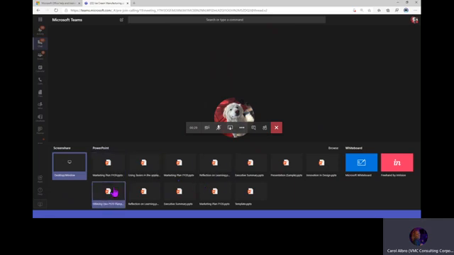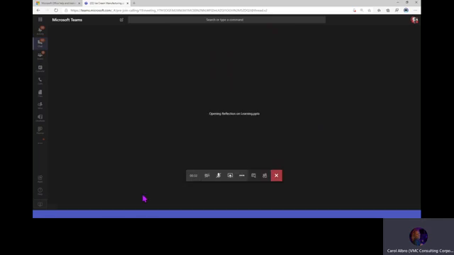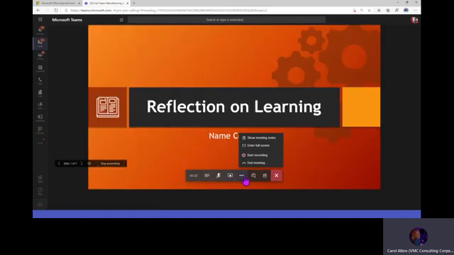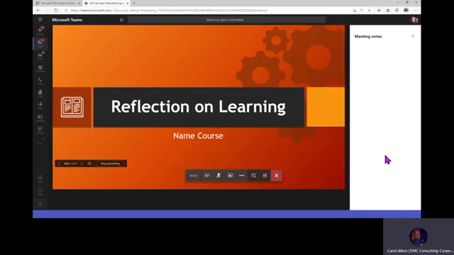Also in the share tray, there's some preloaded content. So I'll go ahead and just share one so that we have something to look at. And then using my 3 ellipses here, I can take meeting notes right here. So, ice cream pitch. I can come in. I have all my rich text formatting options.